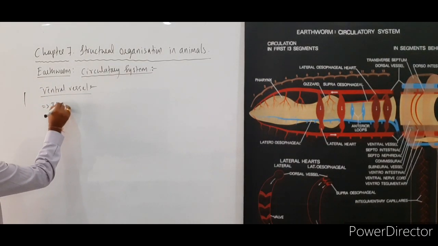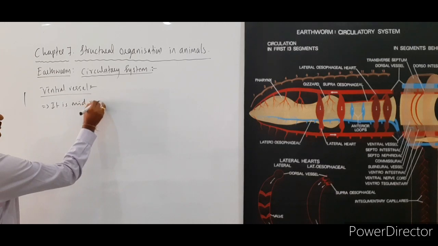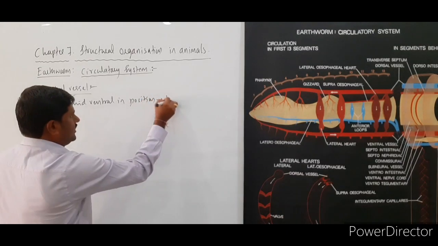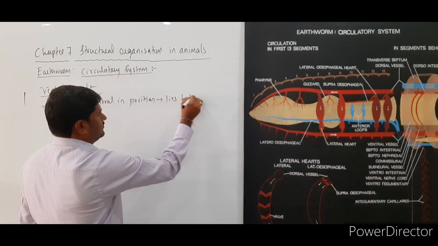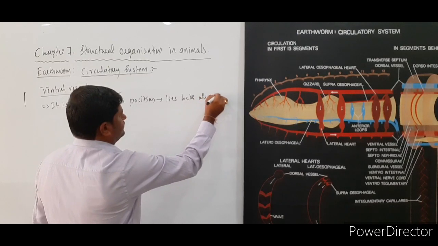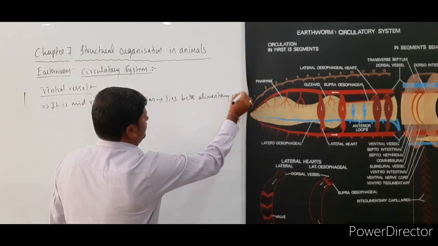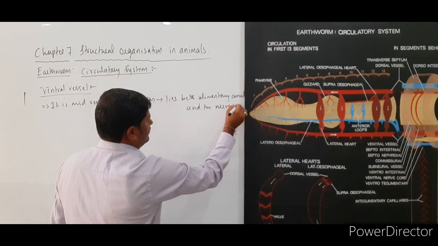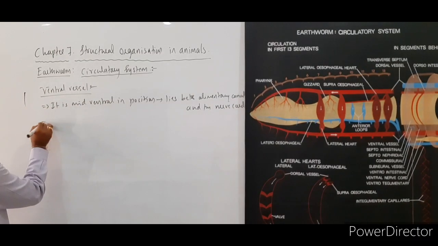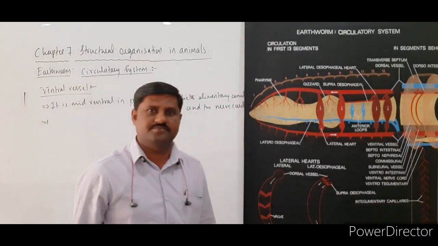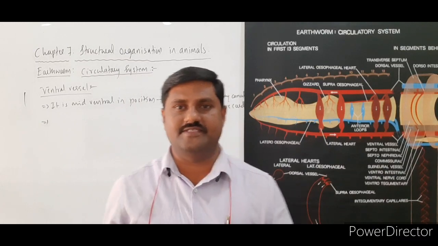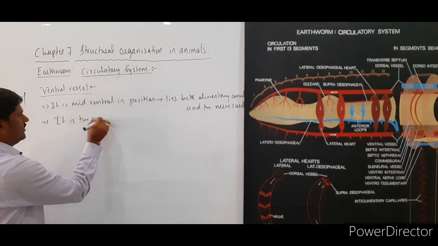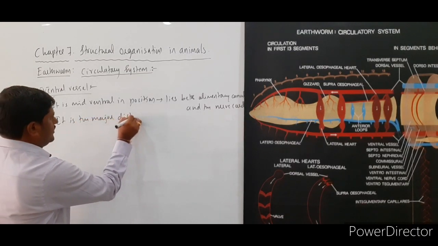It is mid-ventral in position since it lies between the alimentary canal and the nerve cord. It is the major distributing vessel, remember.